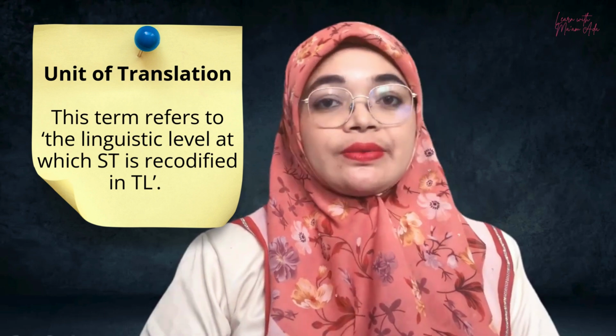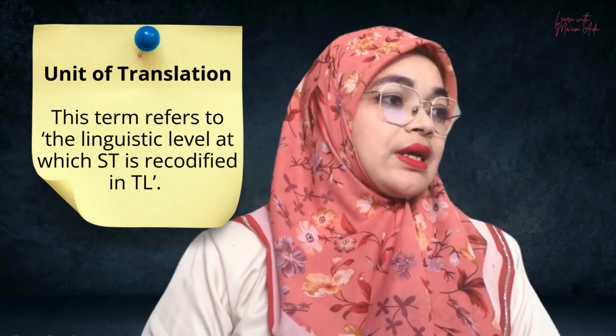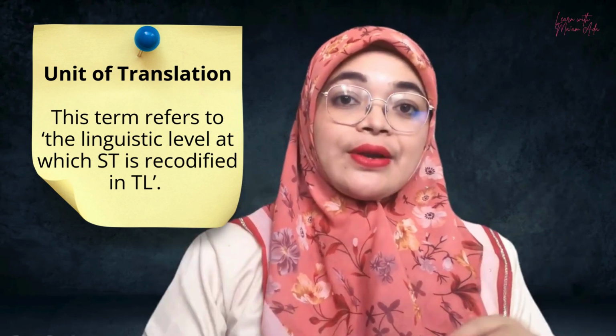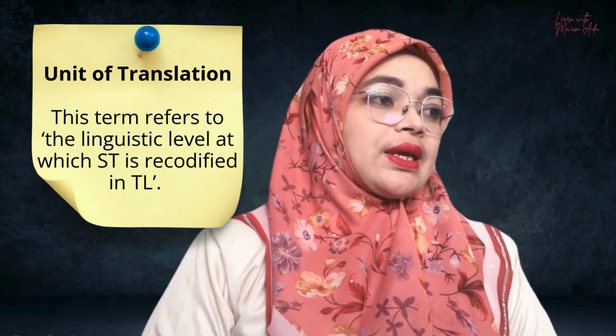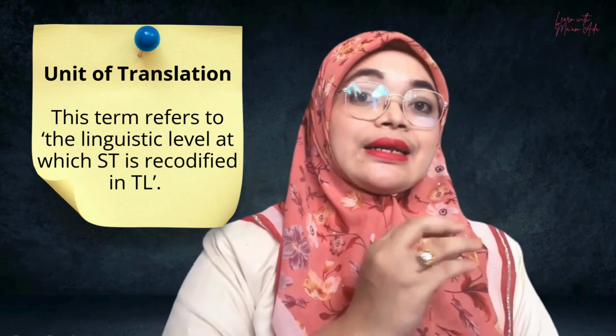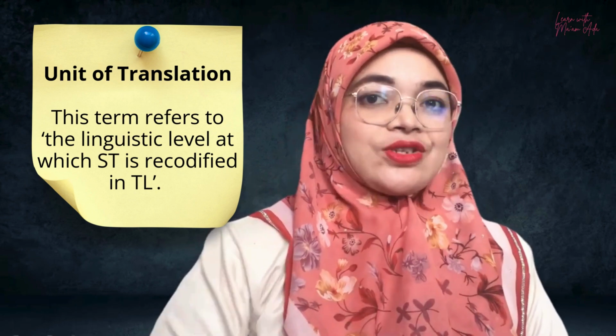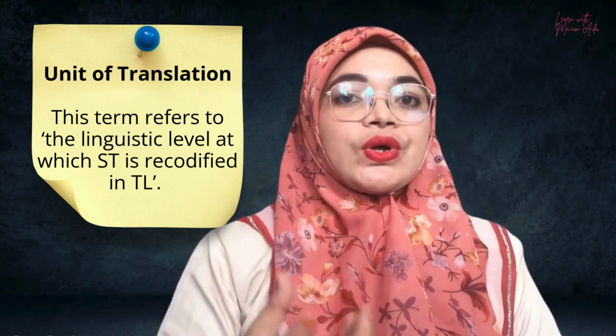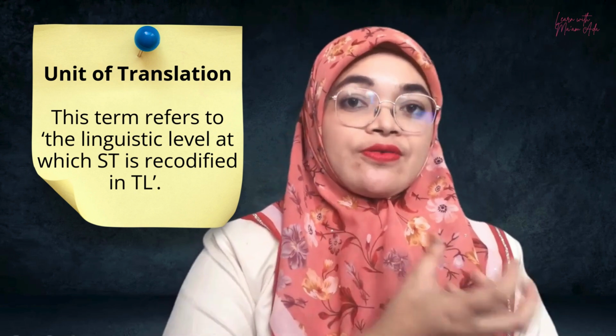When we say unit of translation, it refers to the linguistic level in which the source text is recodified in the target language. Focus on the word recodified.